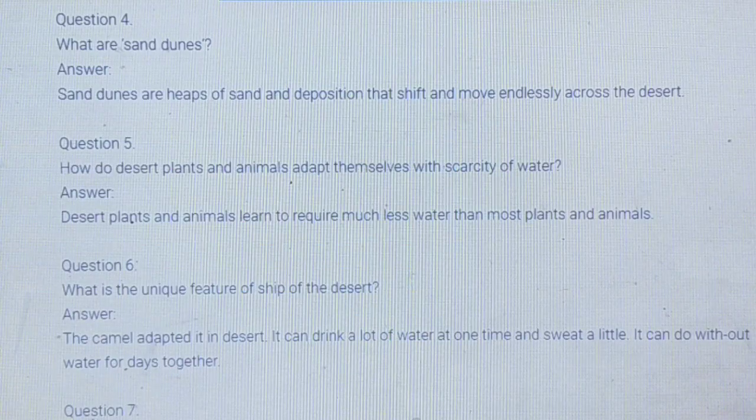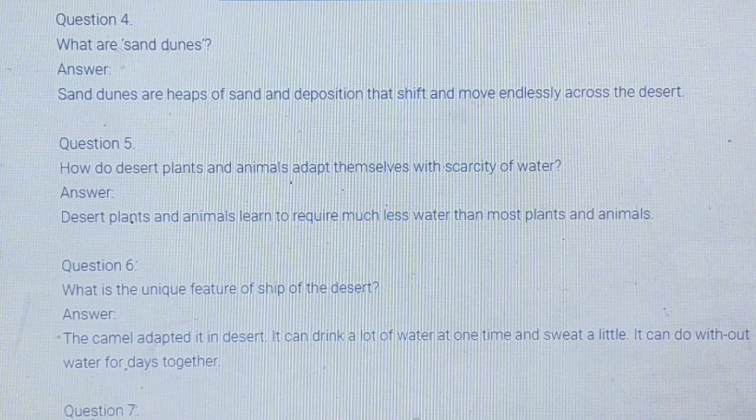How do desert plants and animals adapt themselves with scarcity of water? Desert plants and animals learn to require much less water than most plants and animals. What is the unique feature of the ship of the desert? The camel is called the ship of the desert.